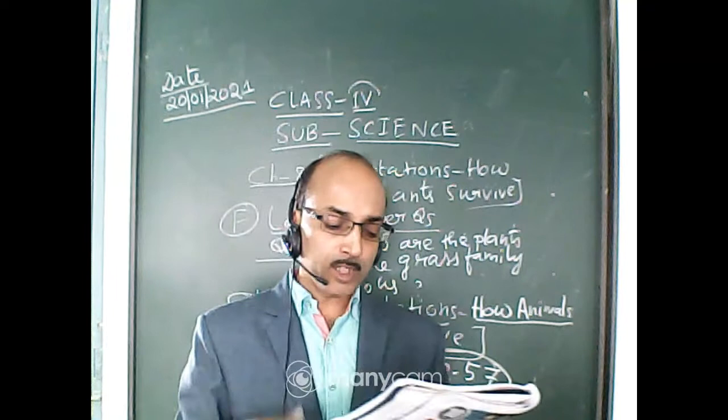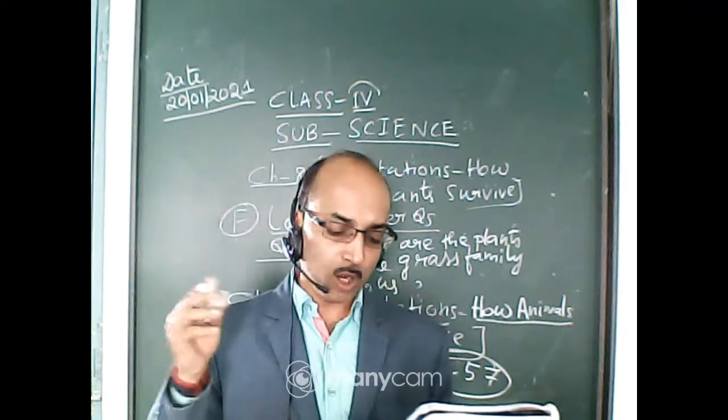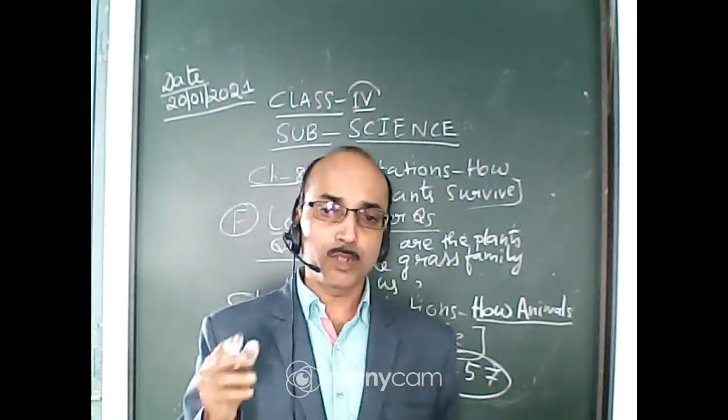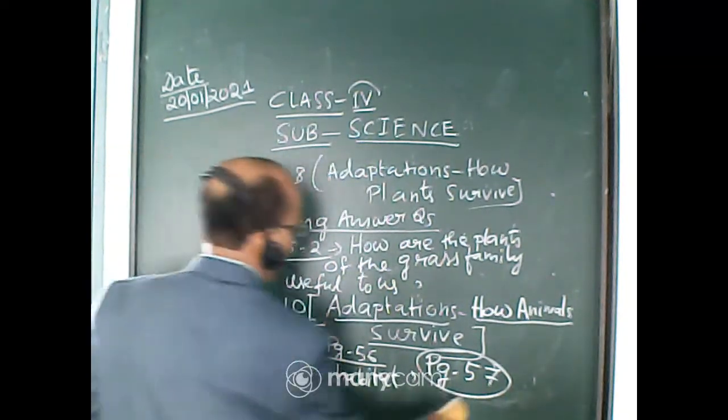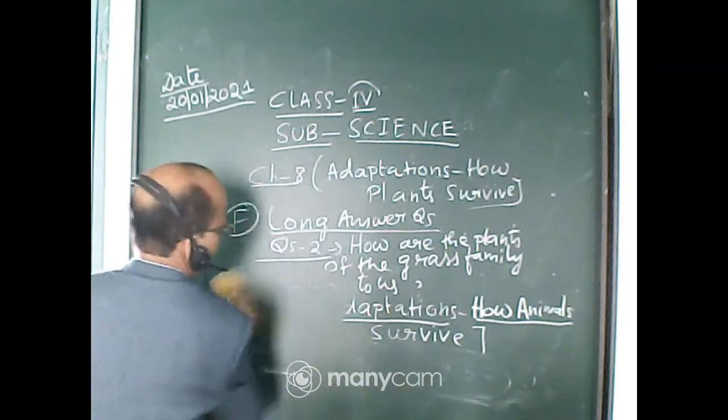Now there is one MCQ. I will solve the MCQ. You can find the MCQ on page number 57. So let us solve the MCQ now.